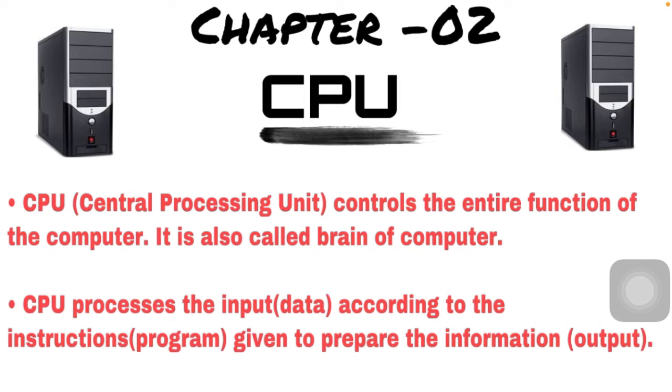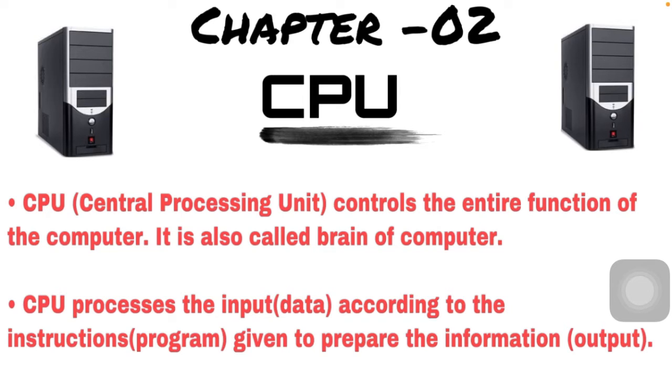IPU cycle means input, process and output. So here, the processing part is present at the center, between input and output.